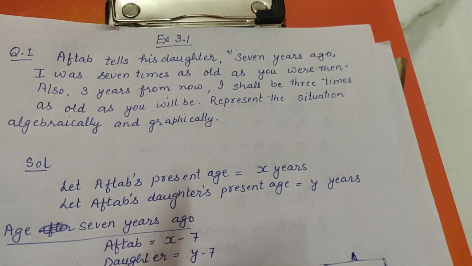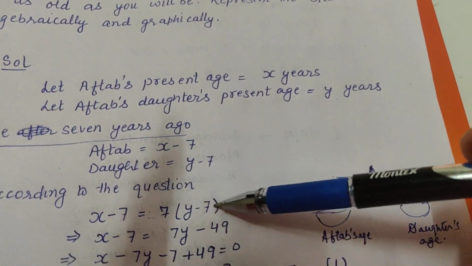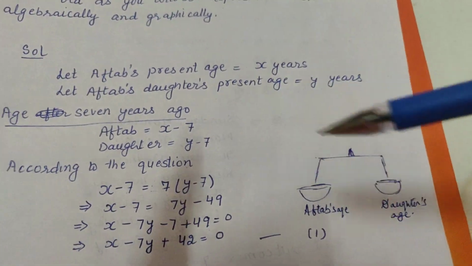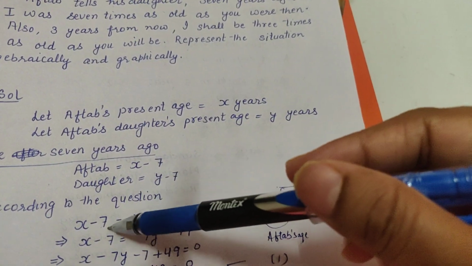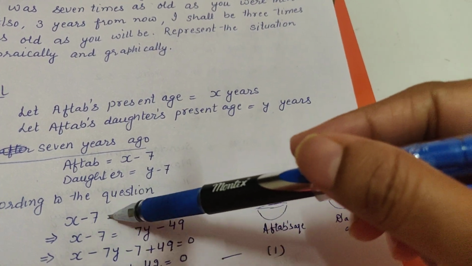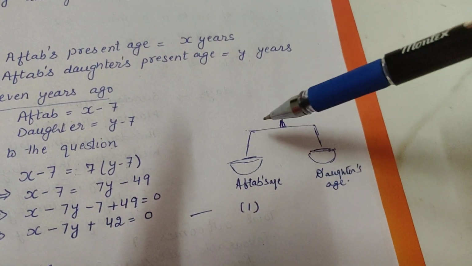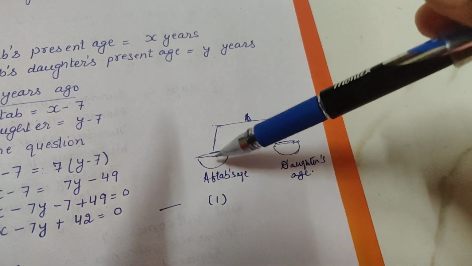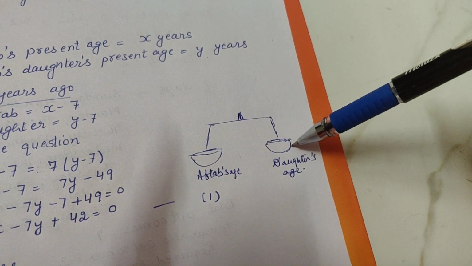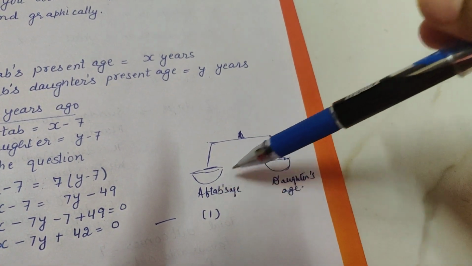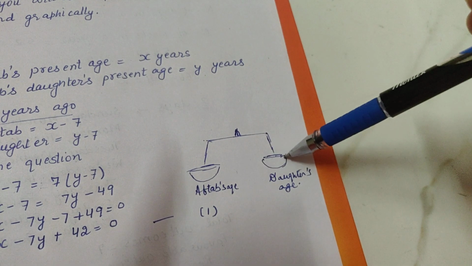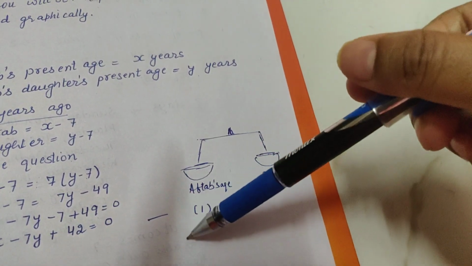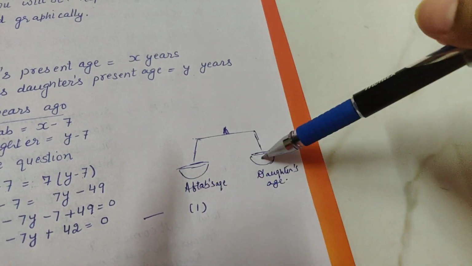So अगर आफ्ताब 7 times था तो why are we multiplying daughter's age by 7? तो children इसका आंसर बहुत सिंपल है, ध्यान से समझो. Whenever we are writing an equation, तो जब भी आपको equation में equal to का साइन दिखाई दे, it is like a beam balance, तराजू. Okay? Suppose I put आफ्ताब's age on one side and daughter's age on the other side. Now you know they are not equal, they are not same. So balance will not be equal. Okay, आफ्ताब's side will be a little lower. ठीक है, तराजू you must have seen.